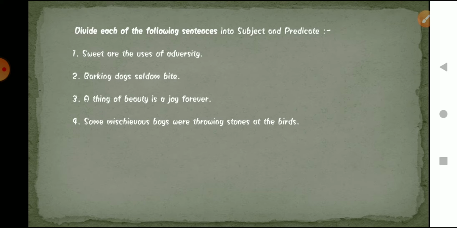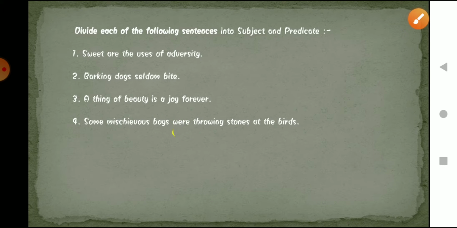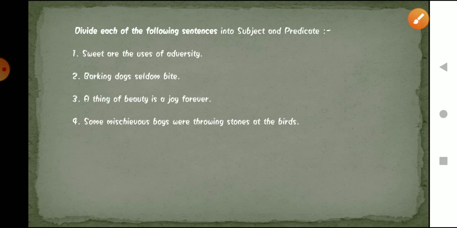They were throwing stones at the birds. So the subject is "some mischief boys," and the predicate is "were throwing the stones at the birds."